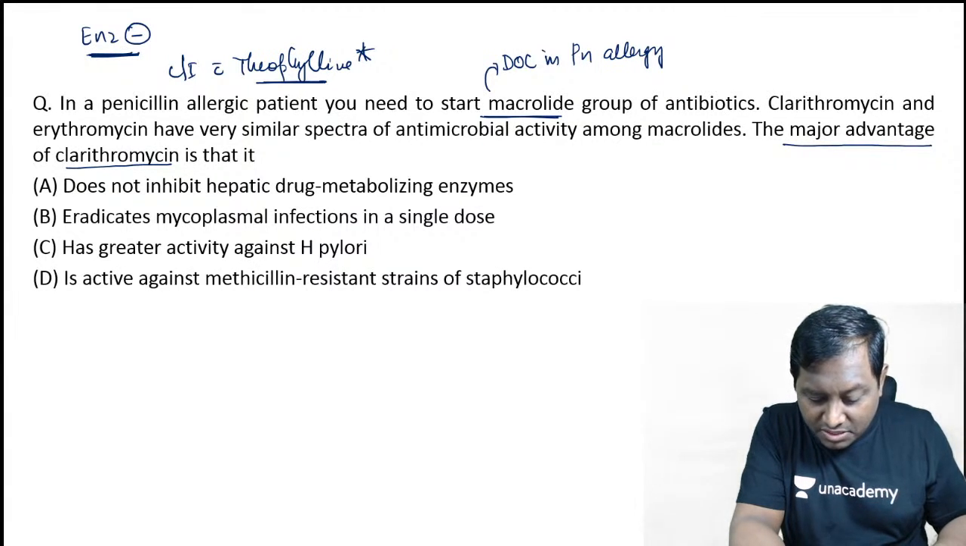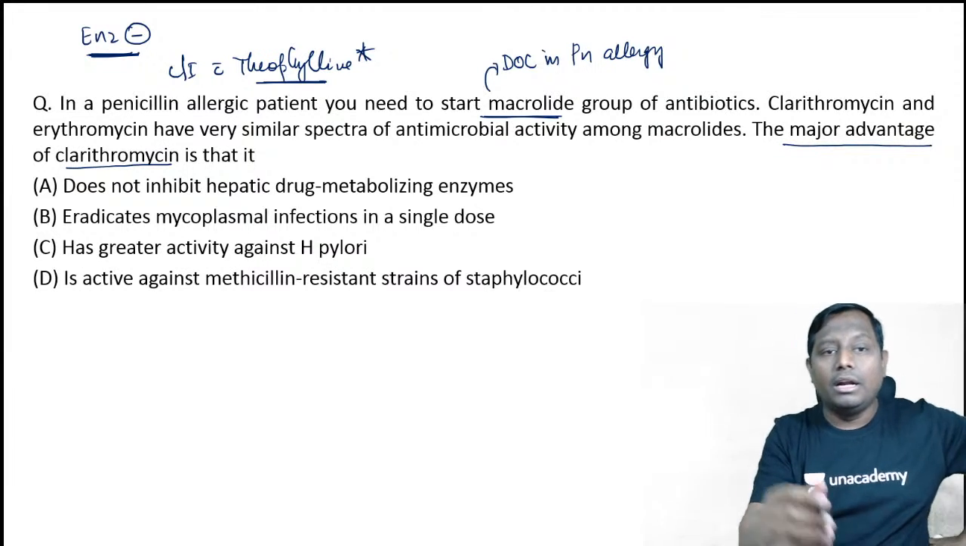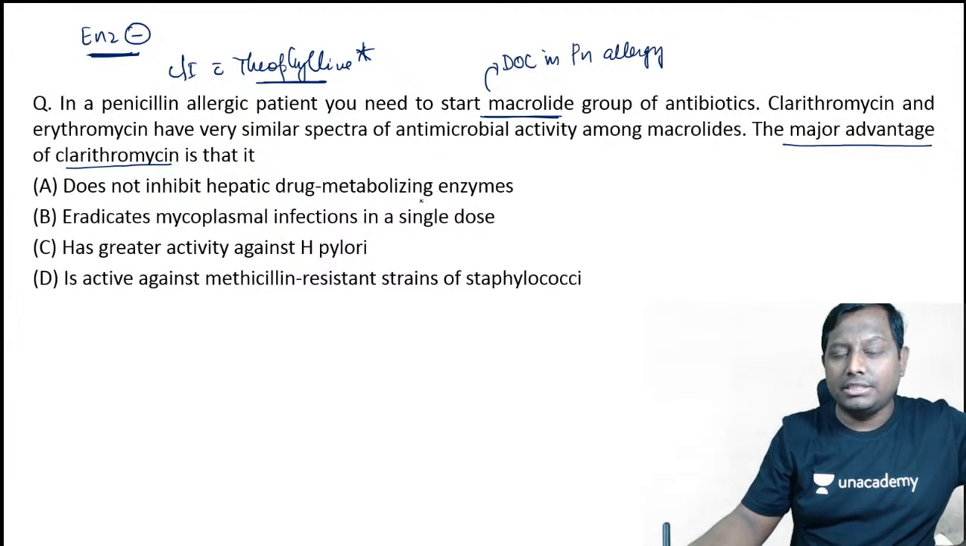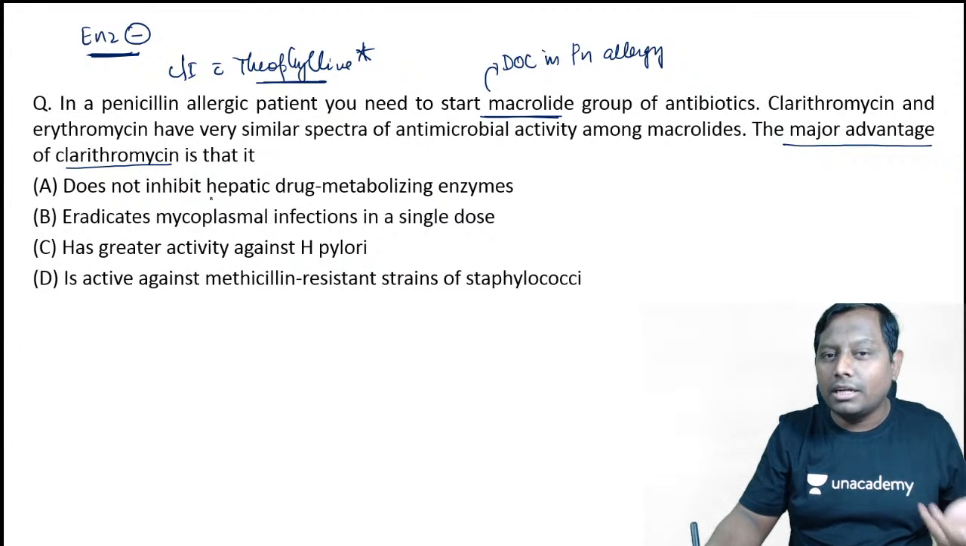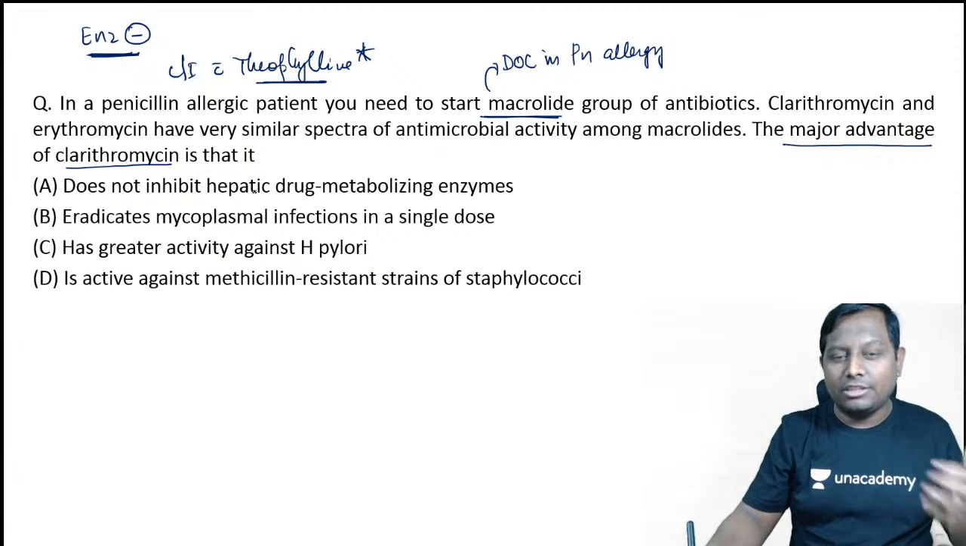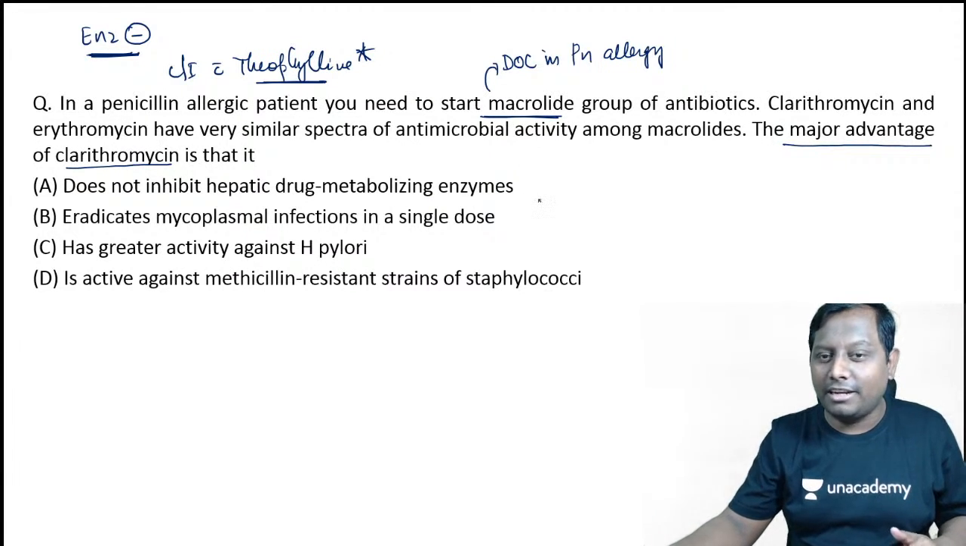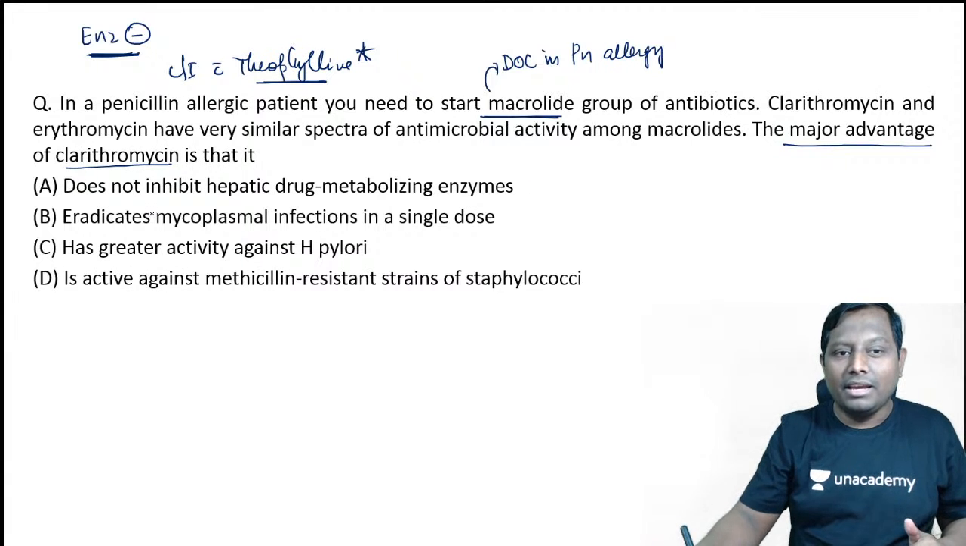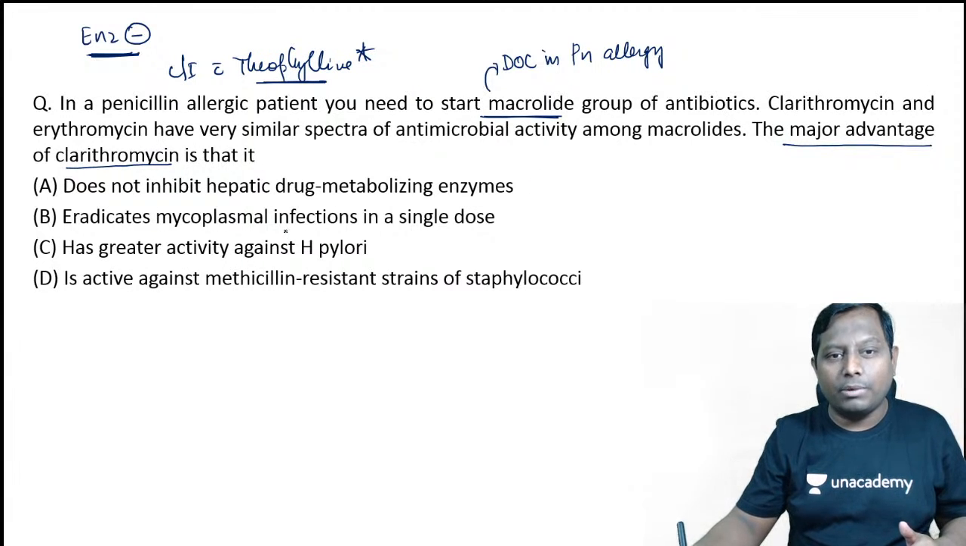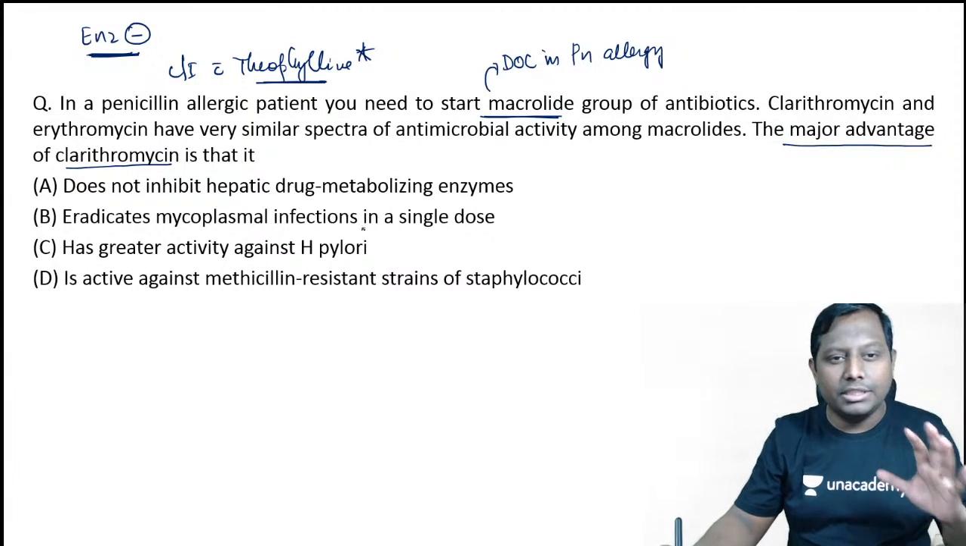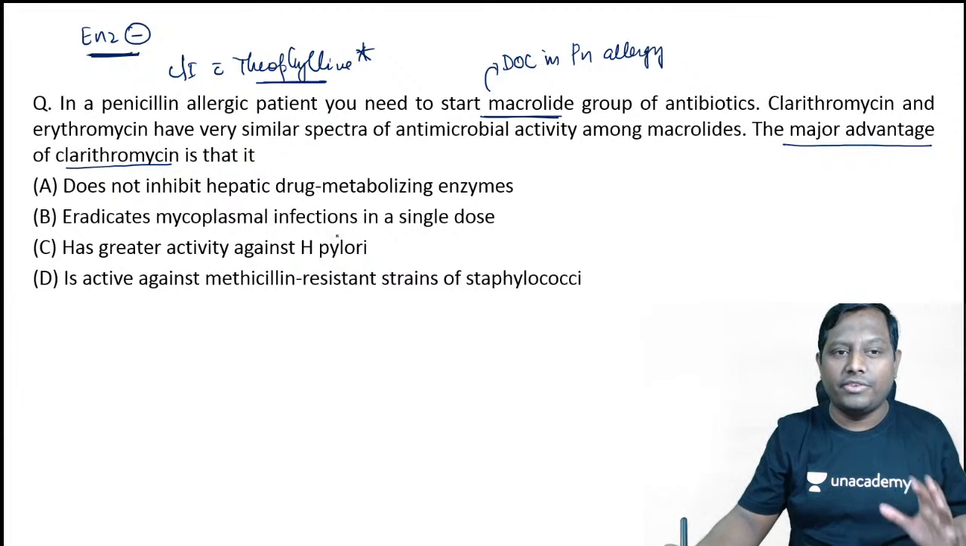All of you are in favor of C. Some of you are in favor of A and B as well. A: does not inhibit hepatic drug metabolizing enzymes. Guys, it is an inhibitor. It does inhibit. Both erythromycin and clarithromycin are inhibitors, right? Remember, it does inhibit. B: eradicate mycoplasma infection in a single dose. It is not effective against the mycoplasma group of infection.